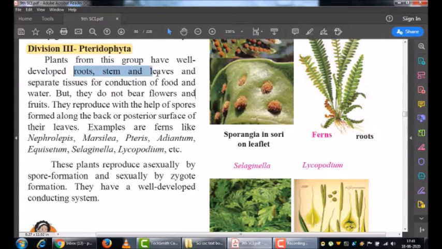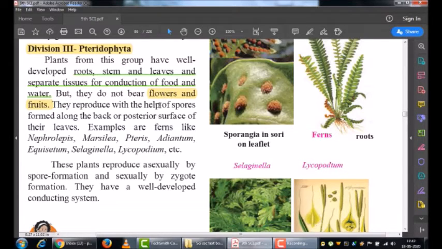They also have separate conducting tissues which conduct food and water from different parts of the plant. Another characteristic is that they do not have flowers and fruits; these are non-flowering and non-fruit-bearing plants.